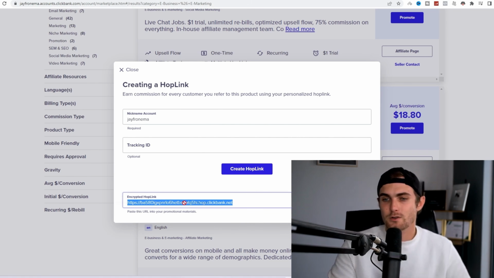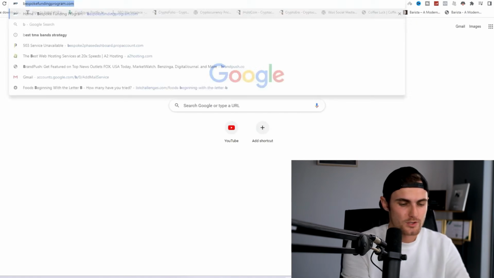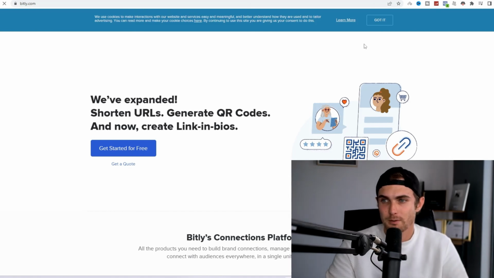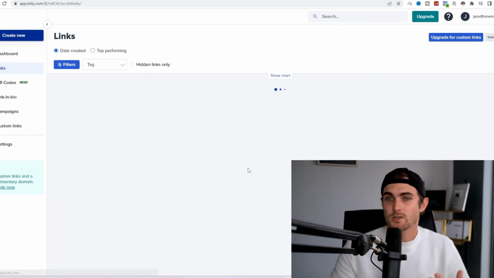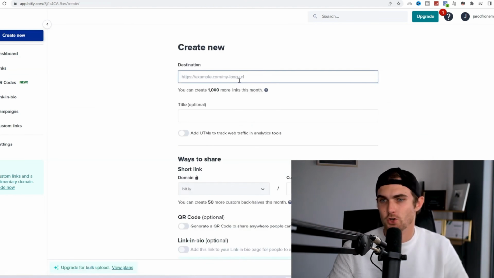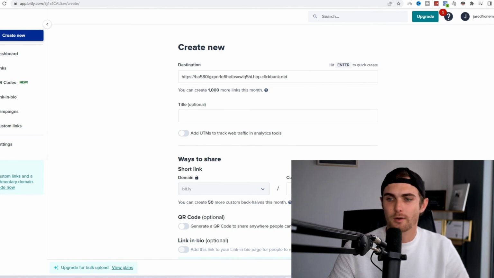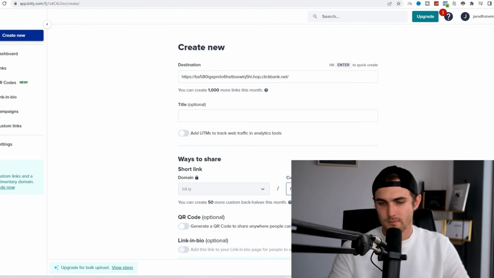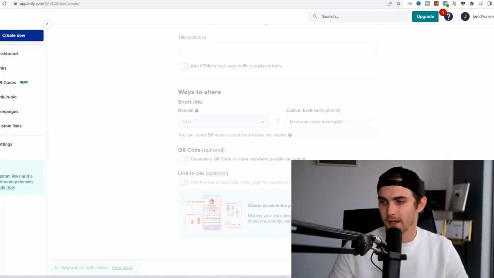But this affiliate link looks very long and messy, so what you can do is come over to a website called bit.ly. I'm sure most of you have heard of it. It's called Bitly. Once you've signed in with your Bitly account, you can go and create a short link. And not only that, when you create a short link, for example, you paste your ClickBank link here, you can go and add a custom half. So we can go and type here Facebook social media jobs. You can go and click on create.